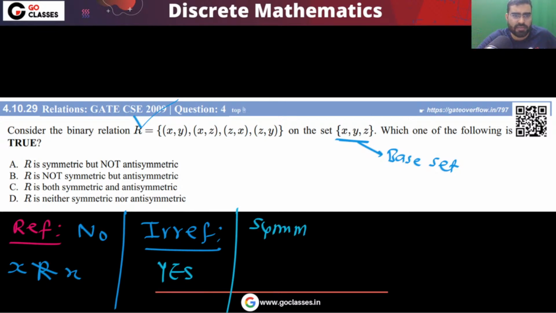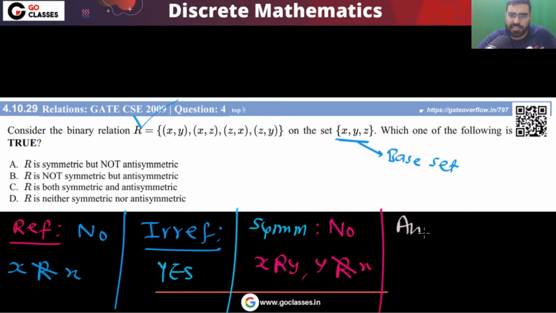Symmetric means x related to y, so y should be related to x. So this symmetric property is not satisfied because x is related to y, but you can notice that y is not related to x. So this is not satisfied. What about antisymmetric? What can you say about the antisymmetric property?